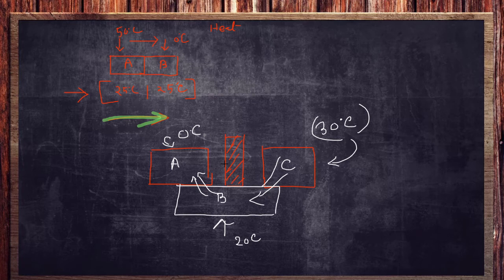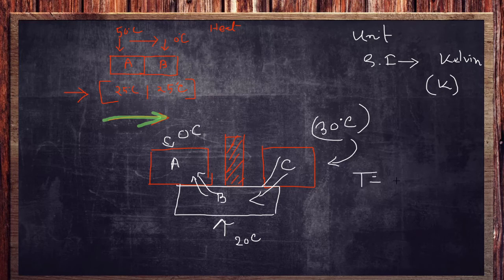Temperature has some units. What is the unit of temperature? We know there is an SI unit and a CGS unit. The SI unit is Kelvin, which we denote as capital K, and the most common unit you can say is degree Celsius or degree Fahrenheit. Now I will show you the relation between degree Celsius and Kelvin. So what is the relation?